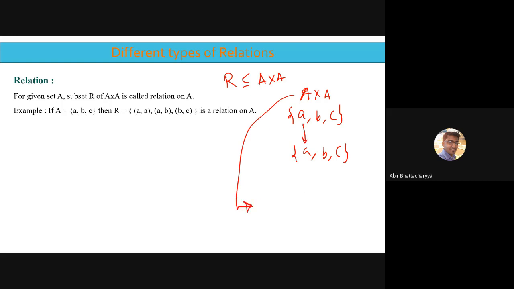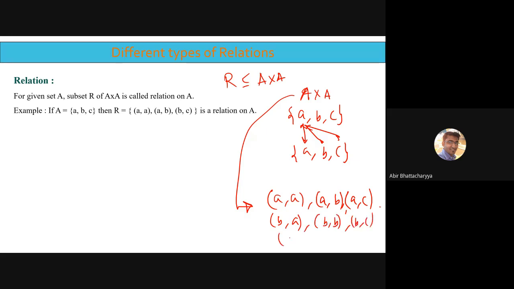It's AA, AB, AC, right? So I will take AA, AB, AC. Then BA, BB, BC. Then CA, CB, CC. This is your A cross A, or the cross product, or the product set of A.